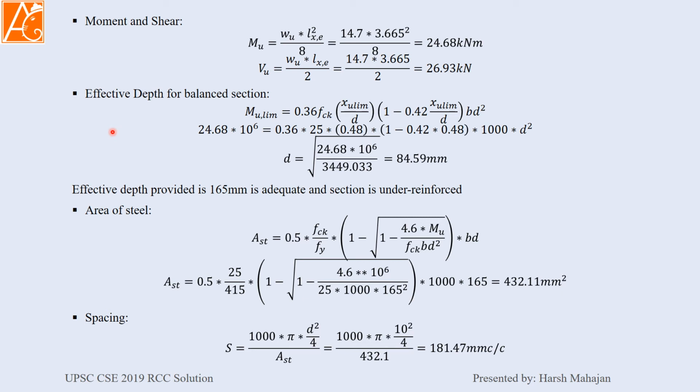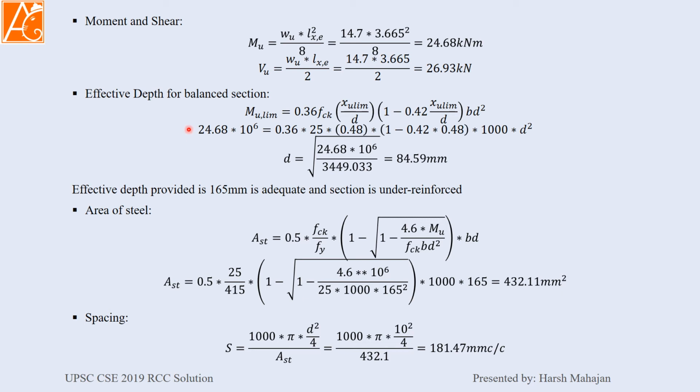Now from the annexure of the Indian Standard Code, this is the formula, you have to mug it up. Mu limiting is equal to 0.36 into fck into xu limiting by d into 1 minus 0.42 xu limiting by d into b d square. I am going to discuss the whole flexural design of the beam and the slab in the next video in the future.